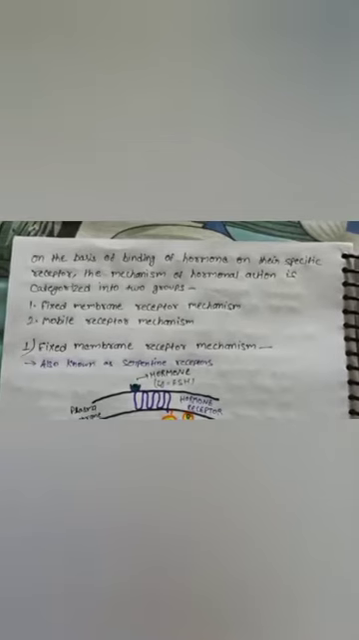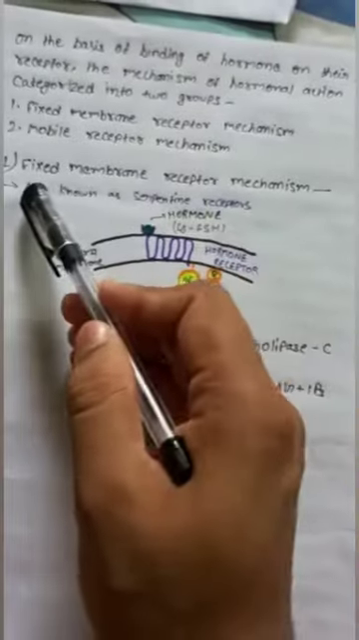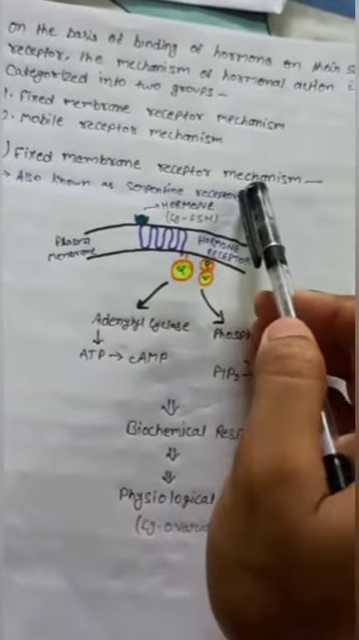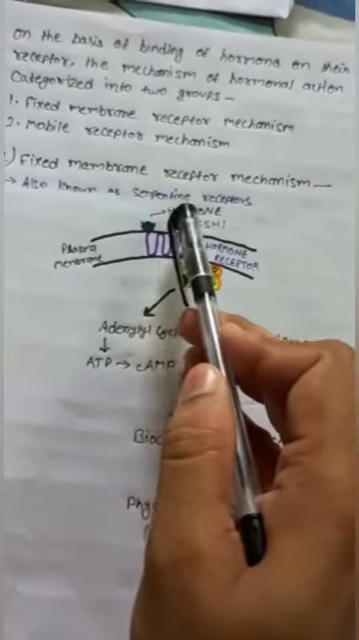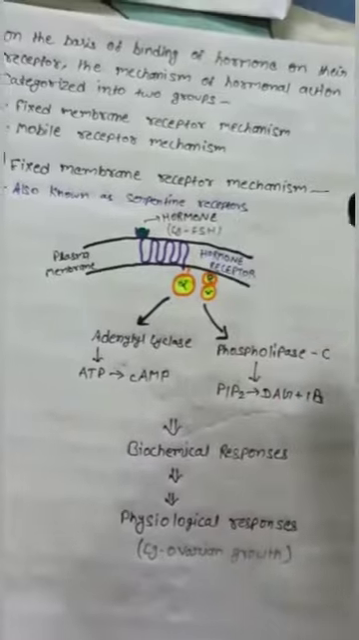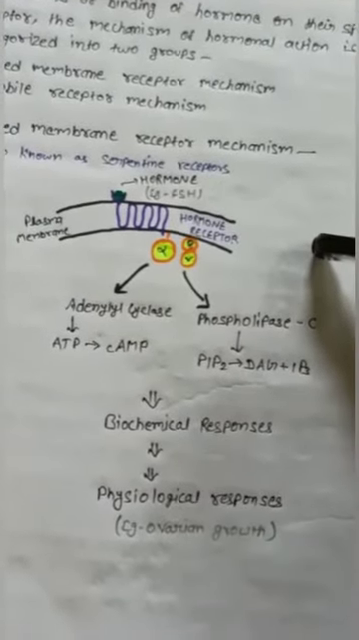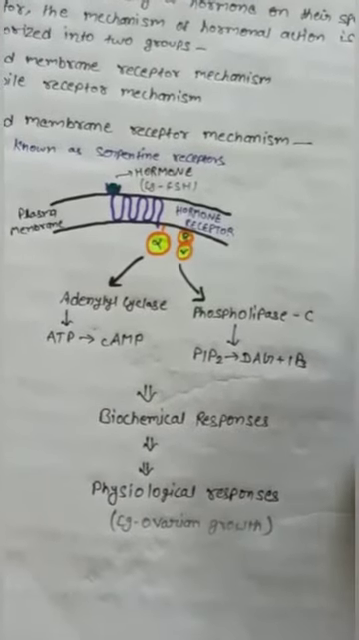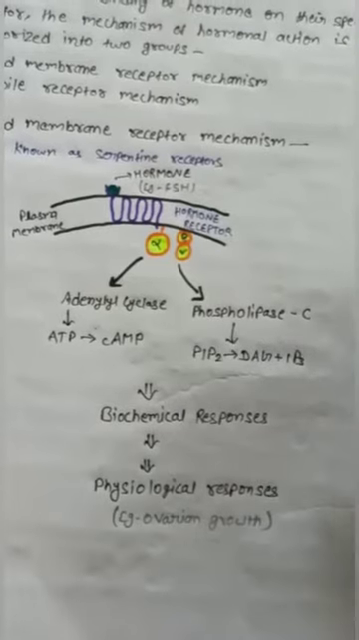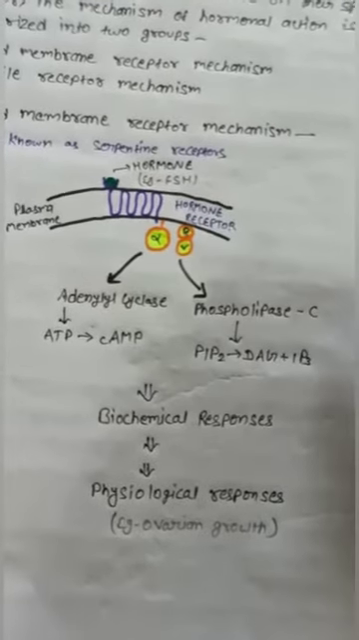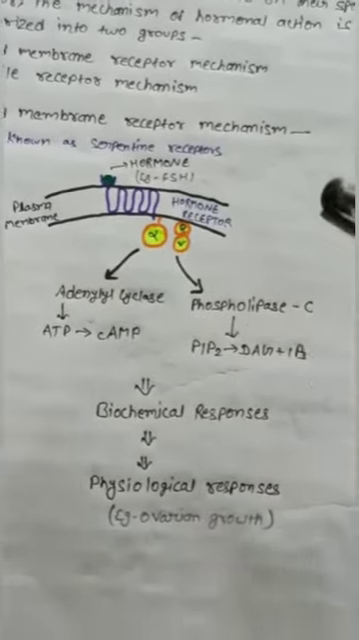On the basis of binding of hormone on their specific receptor, the mechanism of hormonal action is categorized into two groups. First, fixed membrane receptor mechanism. Second, mobile receptor mechanism. Fixed membrane receptor mechanism. It is also known as serpentine receptors. The hormones that are protein or amines in composition, such as growth hormone, insulin, FSH, show this mechanism of action.